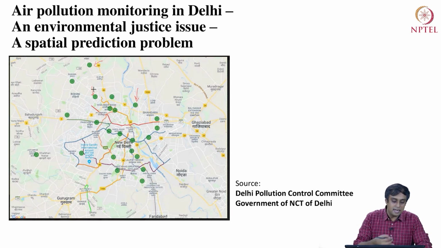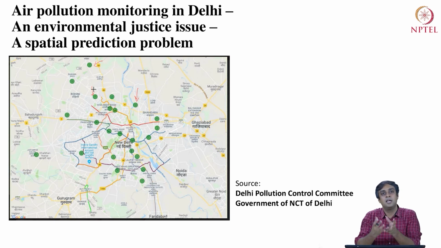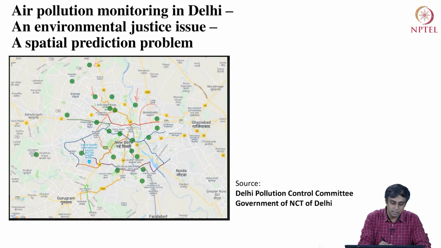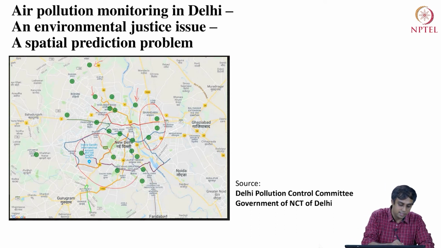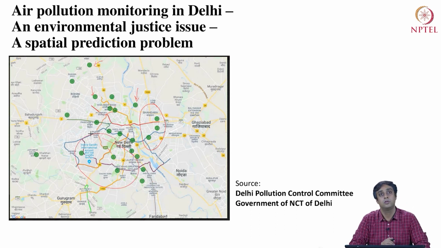You may see that some regions are experiencing higher pollution levels than others. For example, East Delhi tends to have higher pollution levels than, let's say, the airport region, the South Delhi region, and so on.